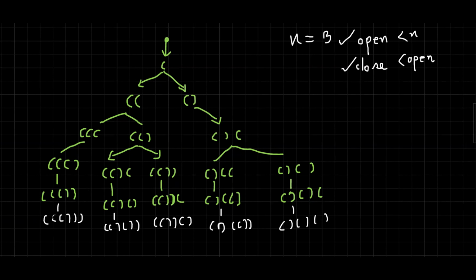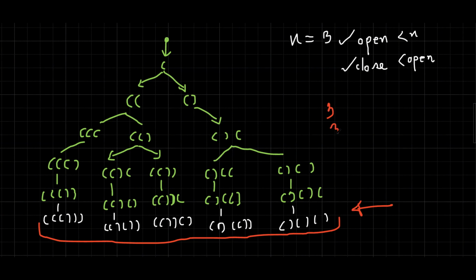So here we can see that there are 5 possible combinations we have found. Here, this is the base case because in each of the combinations, the frequency of the opening bracket is 3 and the frequency of the closing bracket is 3. So here, when the frequency of opening and closing bracket is equal to n, we have to simply return from this iteration. I hope you understood the backtracking algorithm. Now let's move on to the code.